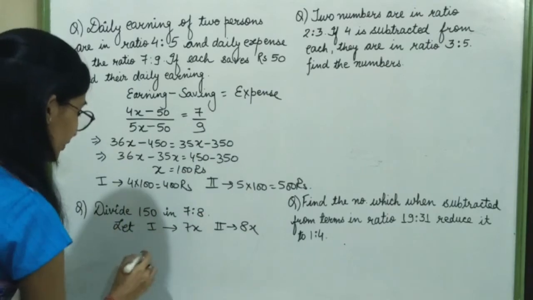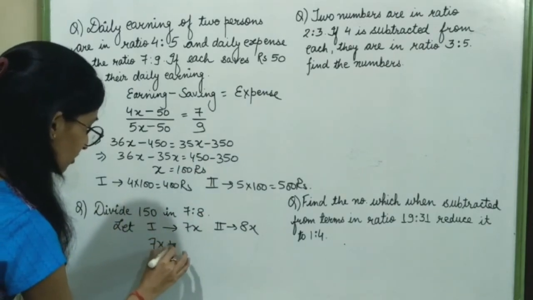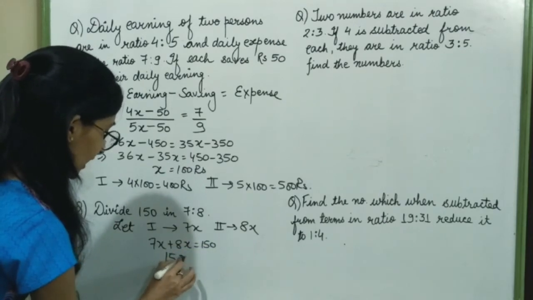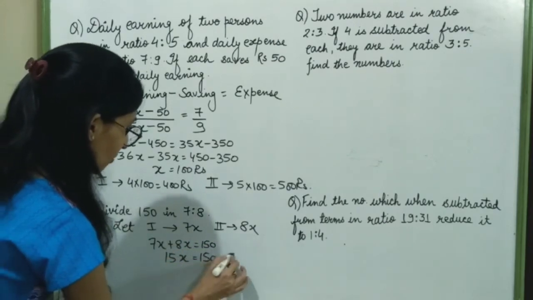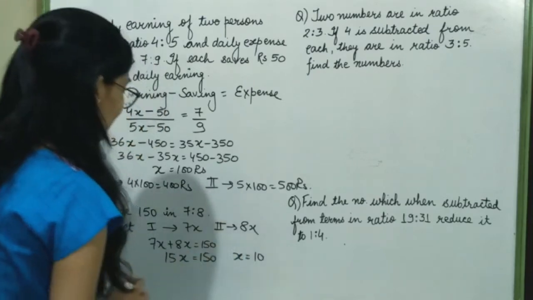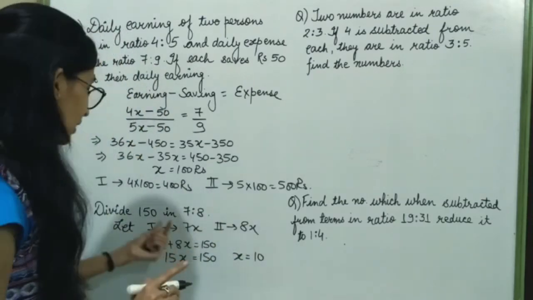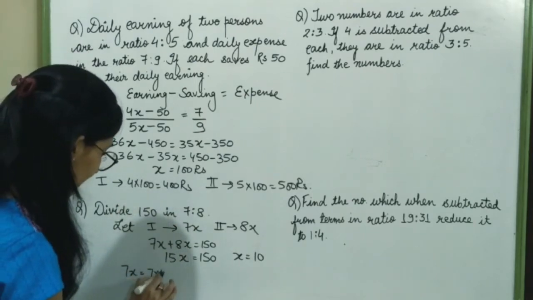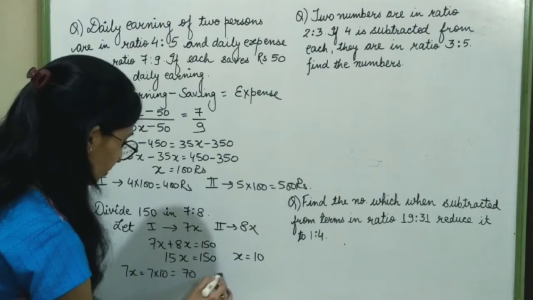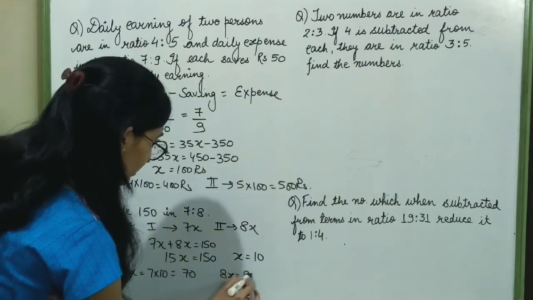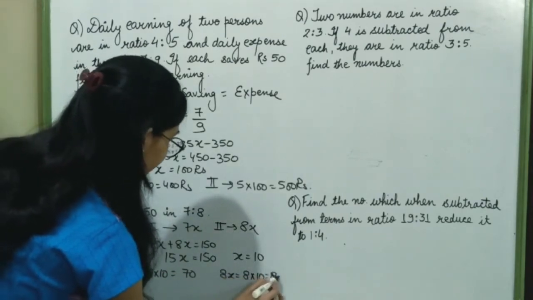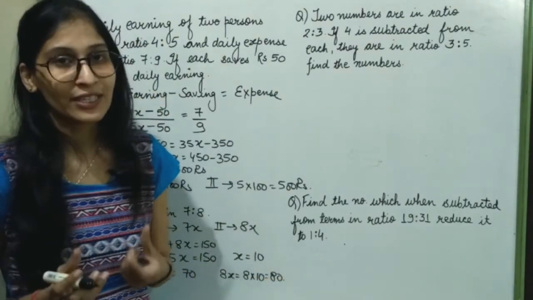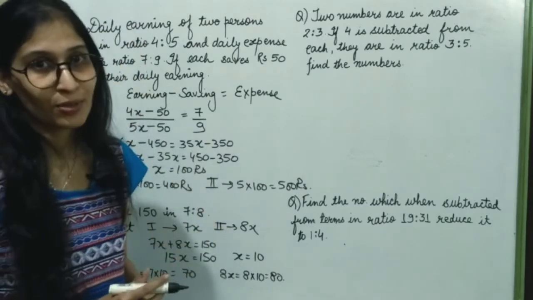Combining, it will be 150. So 7x plus 8x equals 150. 15x equals 150. My value of x will be 10. So first will be 7 into 10, 70. And other part will be 8 into 10, 80. So this is how we will be able to divide a given term in the given ratio.